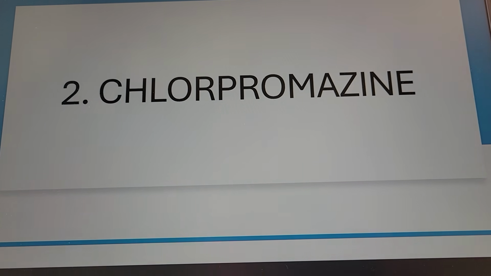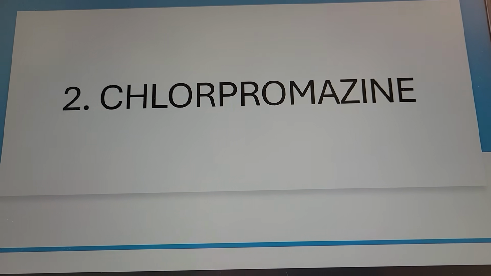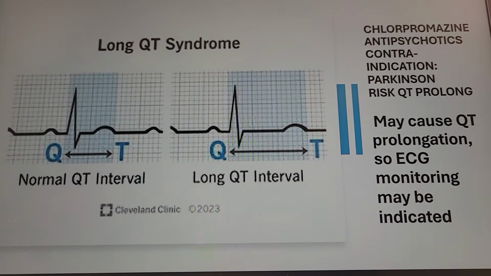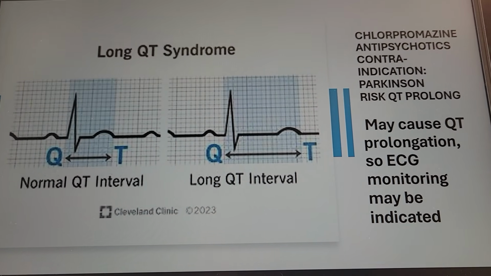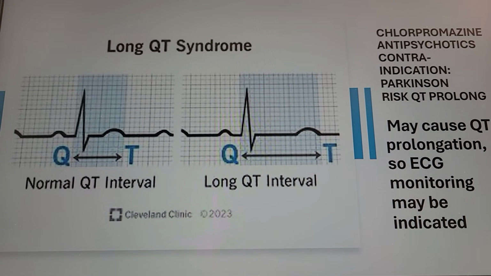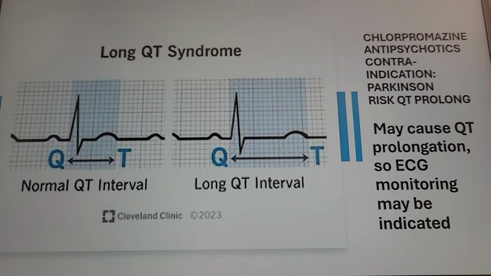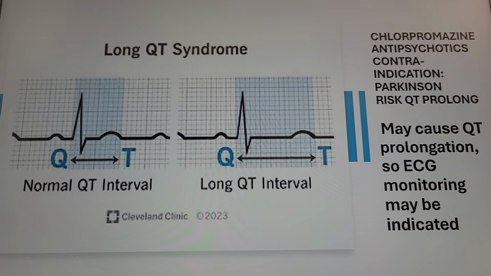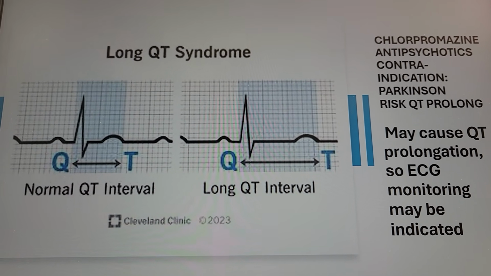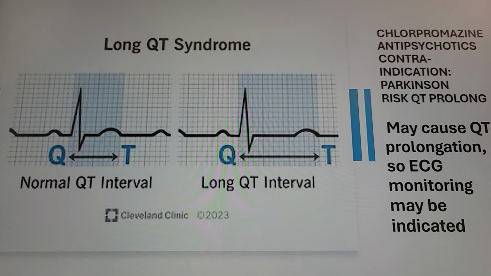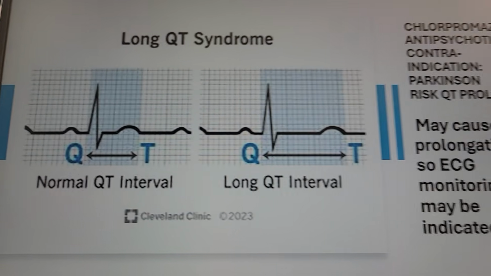Chlorpromazine. What is your chlorpromazine? This one always in the test, right? Make sure you remember your chlorpromazine is one of your antipsychotic. Chlorpromazine, antipsychotic. And this antipsychotic chlorpromazine, don't give it together with anti-Parkinson. Okay? Don't give it to people that use anti-Parkinson, people that Parkinson. It's contraindication. Why? Because then it high risk for QT prolong.